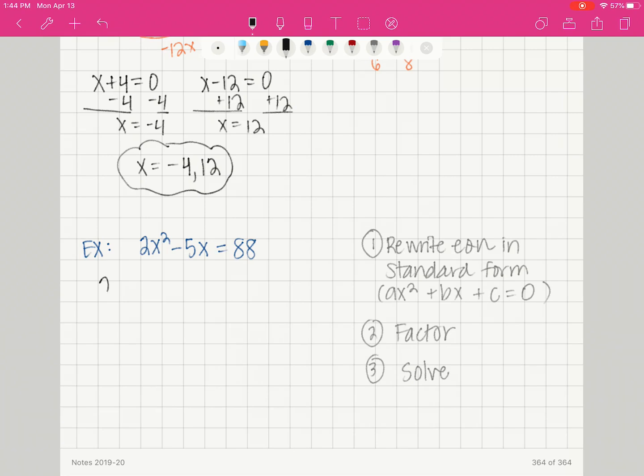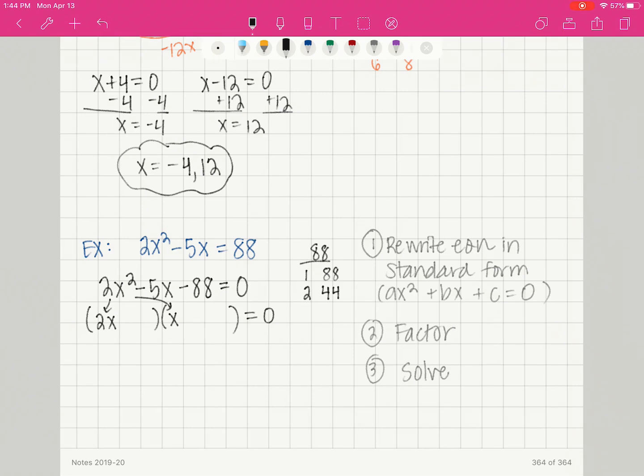So I'm going to subtract 88 from both sides. 2x squared minus 5x minus 88 equals 0. I'm going to set up my two binomials so that I can factor. The only way to get back to 2x squared is with a 2x and a 1x. However, 88 has quite a few different ways. We have 1 and 88,